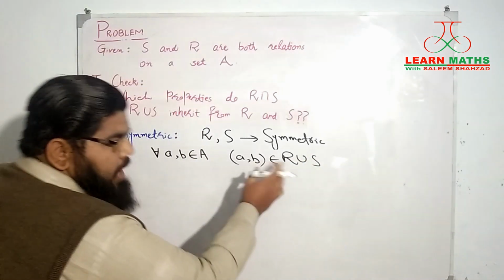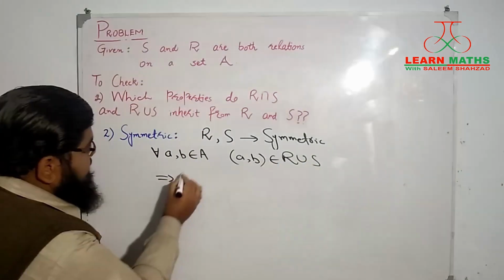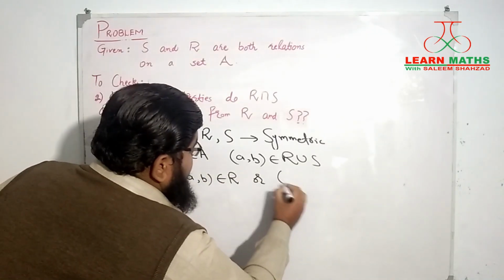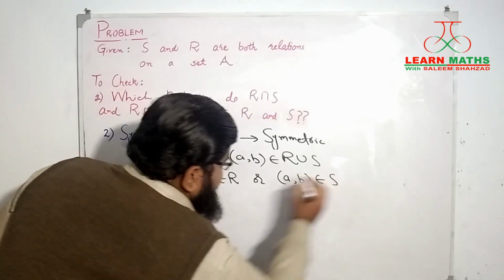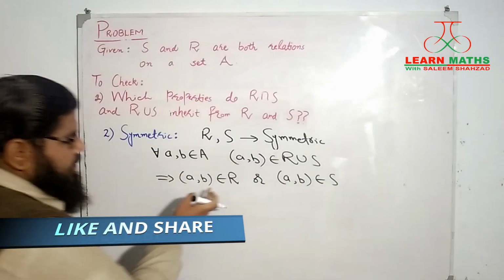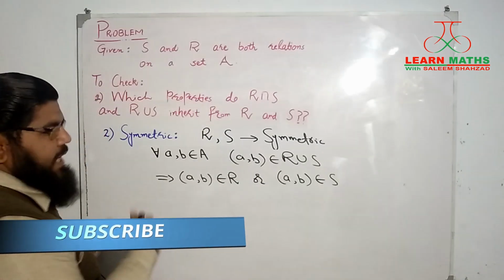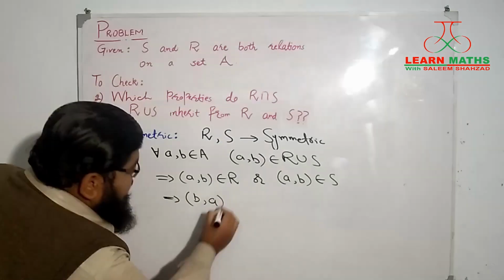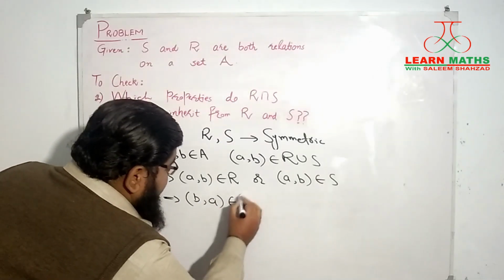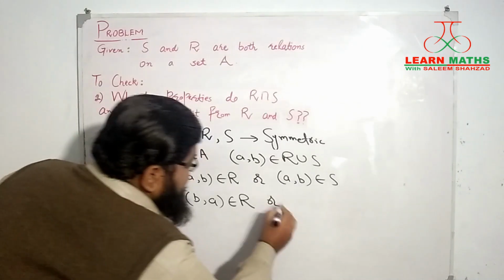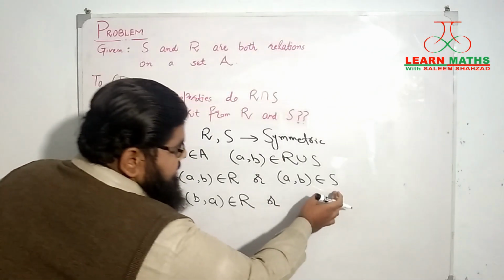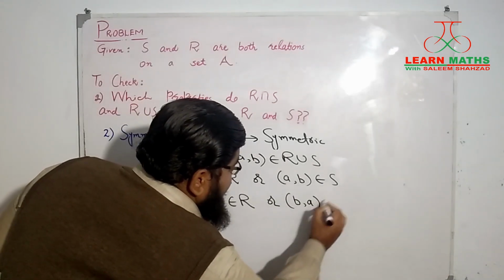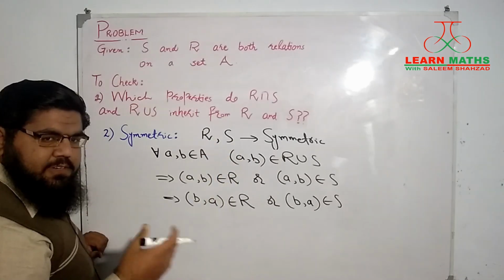Now, if this pair belongs to R union S, that means that this pair AB will belong to R, or it will be from the relation S. If it belongs to the relation R and R is symmetric, we know that definitely BA will be there as well. On the same assumption, if it belongs to the relation S, then definitely BA will be there as well. Why? Because S is symmetric as well.